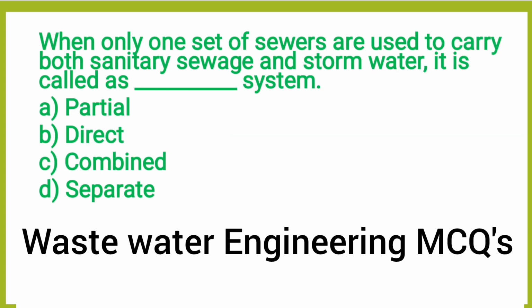Next question, when only one set of sewers is used to carry both the sanitary sewage and the storm water, it is called dash system. It's a combined system. We already discussed that. So option C is the correct answer.